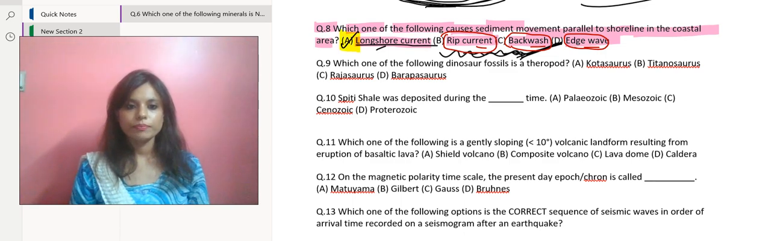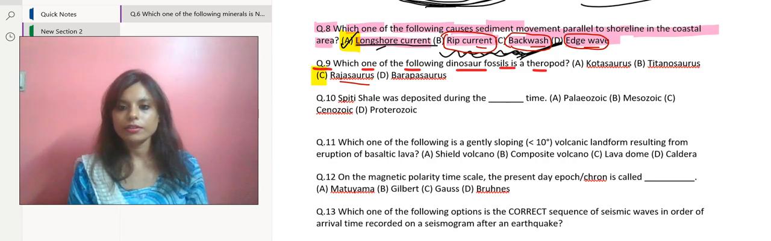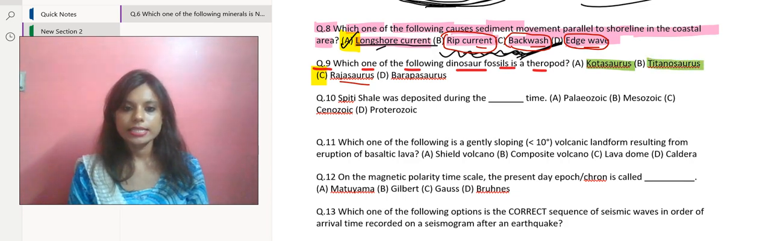Let's move over to the next question, that is question 9. Which one of the following dinosaur fossils is a theropod? Among the options given over here, the correct option is Rajasaurus. That is option C. And the other ones we are going to discuss right now, that is Cortosaurus, then Titanosaurus, and Baropesaurus. These are all sauropods.